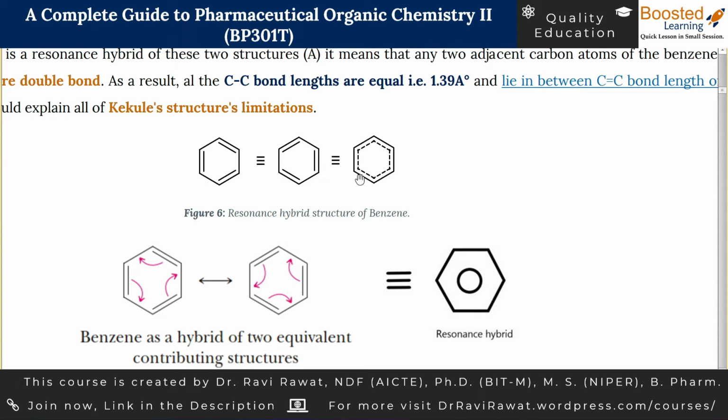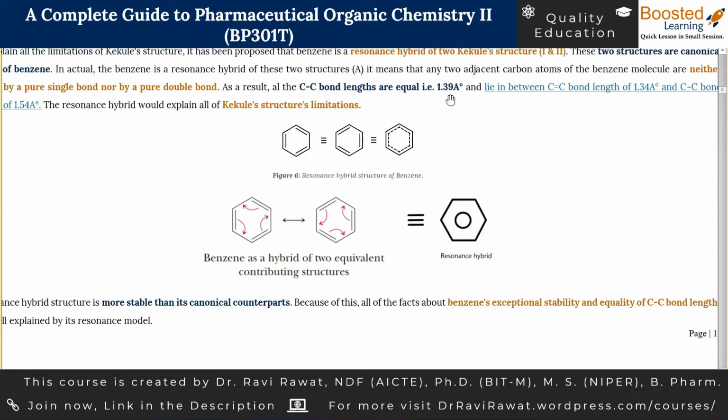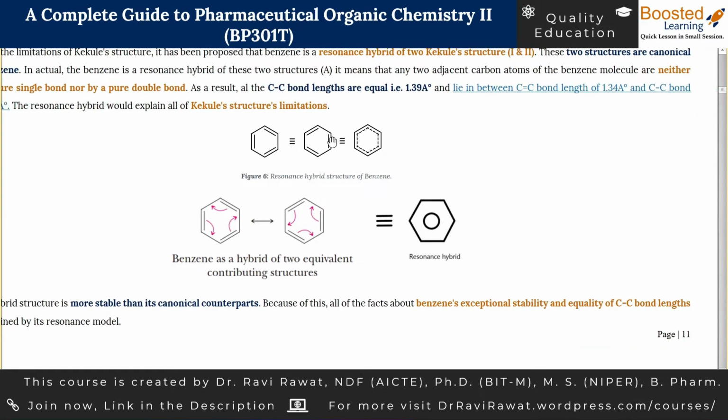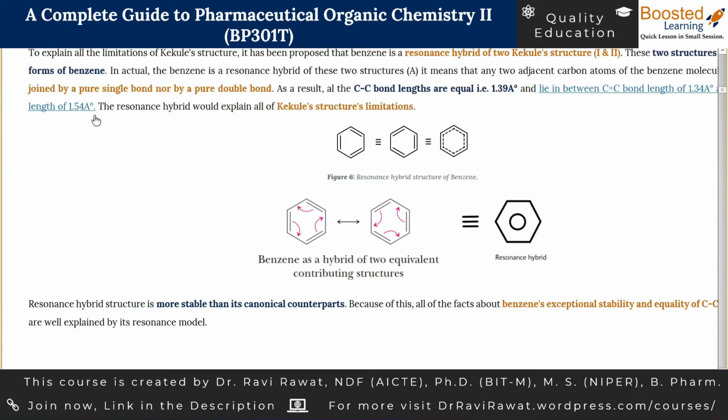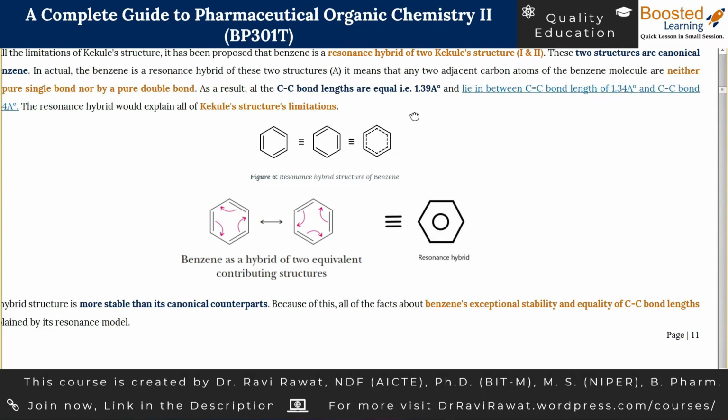Instead, there is partial single and double bond, and the value of all the bond lengths is the same, which is 1.39 angstrom. It is the middle value of both the double bond and the single bond, because double bonds are 1.34 angstrom in length and the carbon-carbon single bond is 1.54 angstrom in length. So the bond in benzene is actually in the mid of these values and the value is 1.39 angstrom. So this was your resonance model.